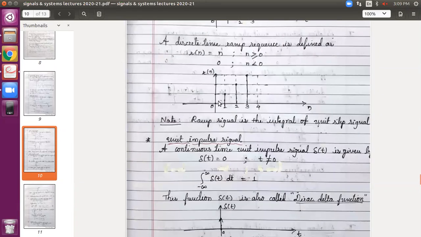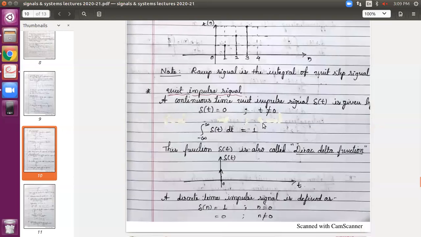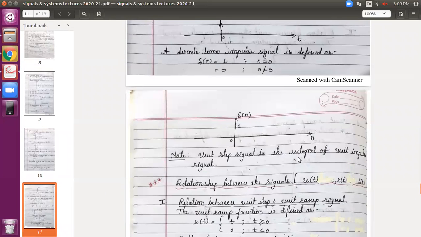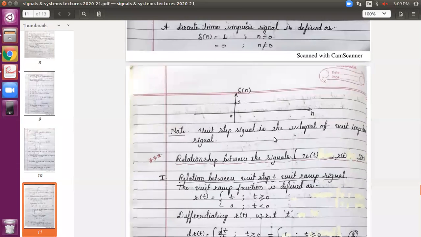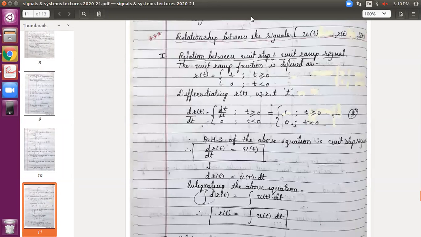Now, if you have observed, after the ramp signal I have written a note: a ramp signal is the integral of the unit step signal. And here one more you can see: the unit step signal is the integral of the unit impulse signal. So what are these notes? These two notes indicate the relationship between the unit step, ramp and impulse signal. So let us see what the relationships are. I have already mentioned them in the note. Let's see how it works. I don't know whether this topic is important for you or not, but you should know how the relationship goes.